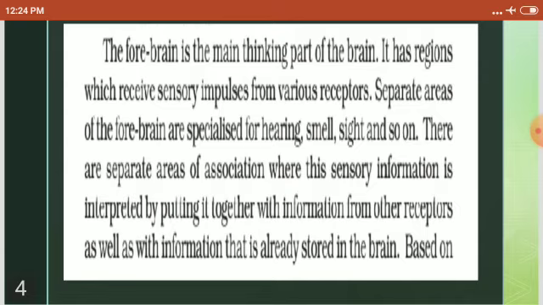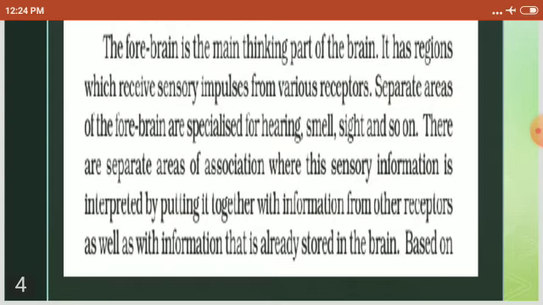Separate areas of the brain are specialized for hearing, smell, sight and so on. There are separate areas of association where this sensory information is interpreted by putting it together with information from other receptors as well as with the information already stored in the brain.